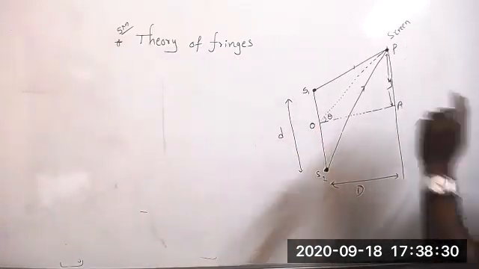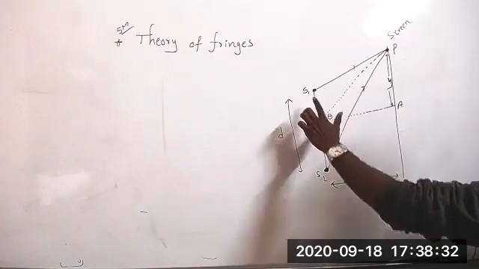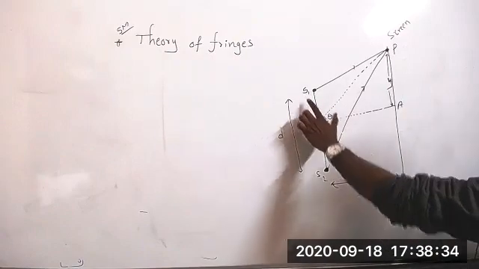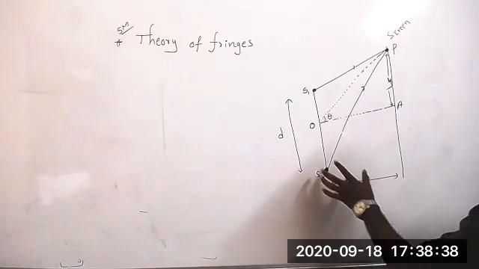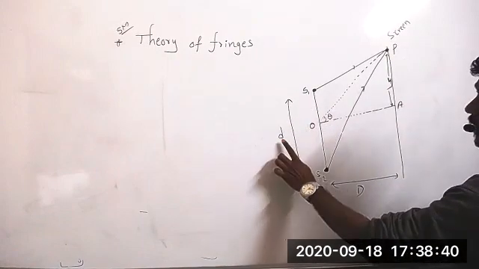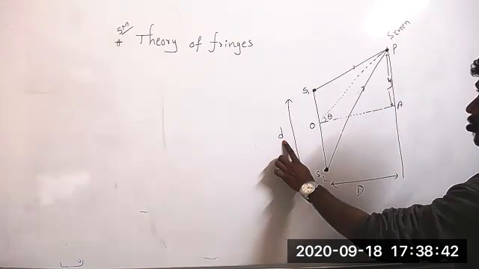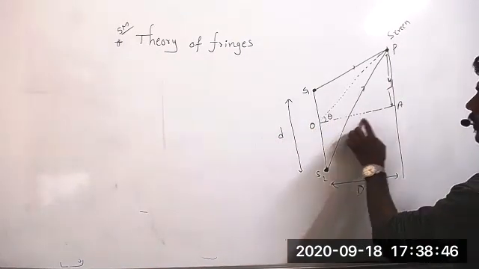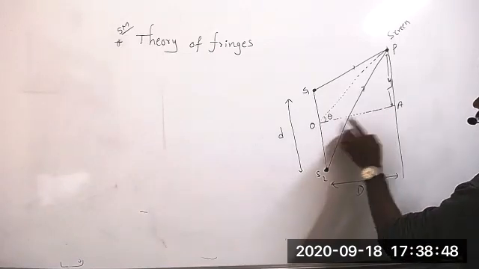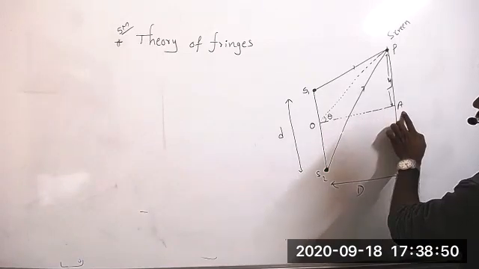When you are writing the theory of fringes, let us consider two sources, S1 and S2. The distance between the sources is small d. The line drawn perpendicular from the sources to the screen is OA.